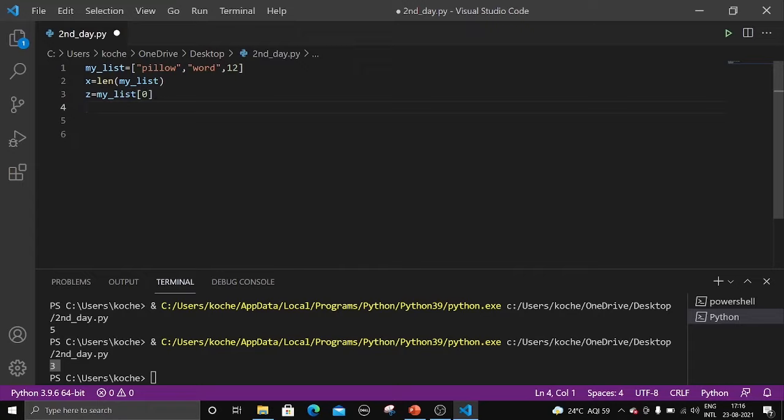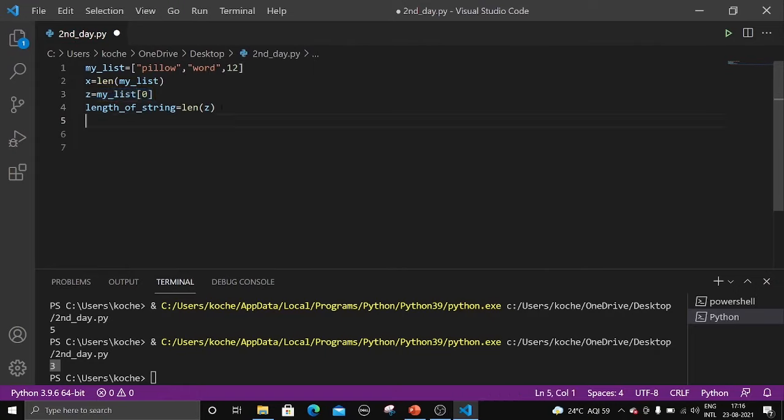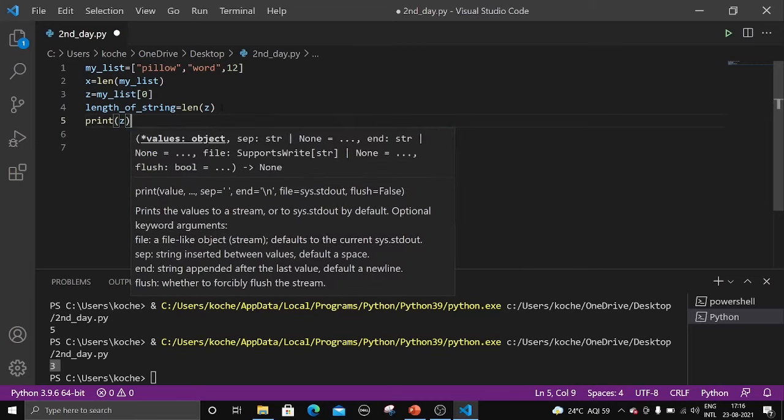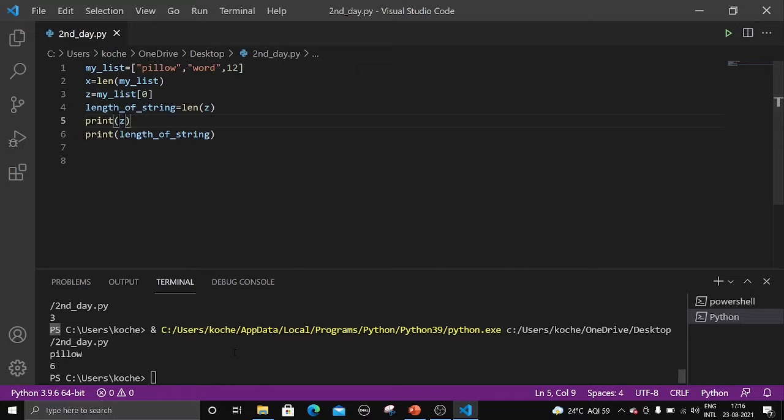So let me take one more variable, length of string = len(z). What is z? z = pillow, right? So let us print z and let us print length of string. So let's see what it will print. There you go. First we are printing z. What is z? Pillow, right? Accessing the element in the list. And we are printing length of string. What is length of string? The length of z. How many characters are there in z? 1, 2, 3, 4, 5, 6.